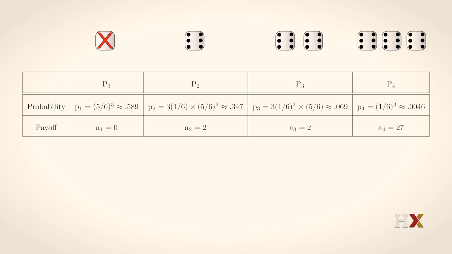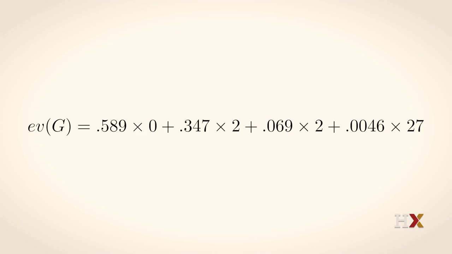You take the sum of the probabilities times the payoffs. The probability of no sixes was 0.589. You multiply that by 0. You add the probability of one 6, which is 0.347, times the payoff, which is 2. You add the probability of 2 sixes, 0.069, times the payoff, which is 2. And finally, the probability of all 3 sixes, 0.0046, times the payoff, which is 27. And that adds up to an expected value of 0.958.